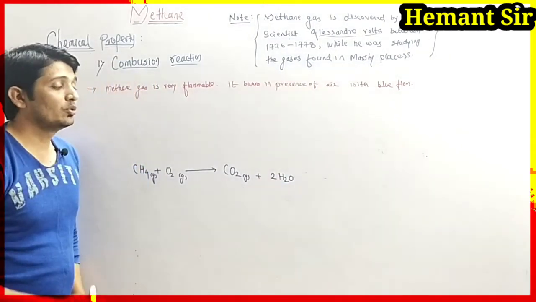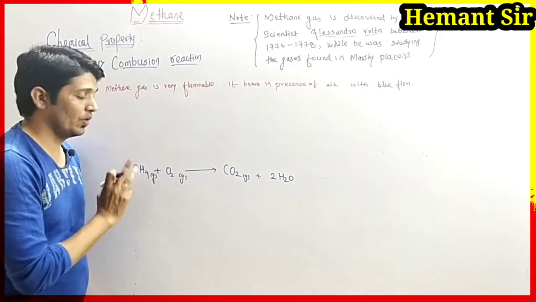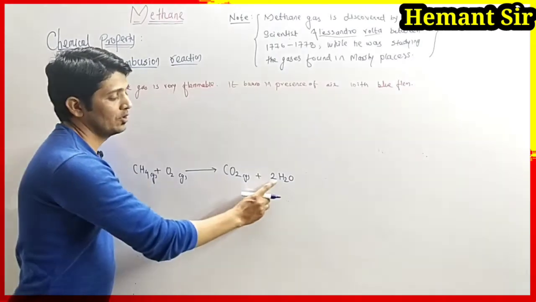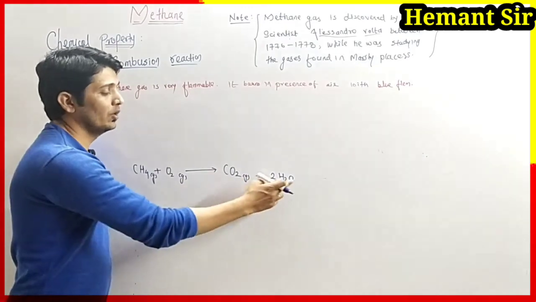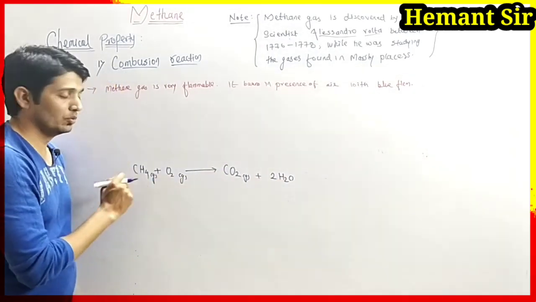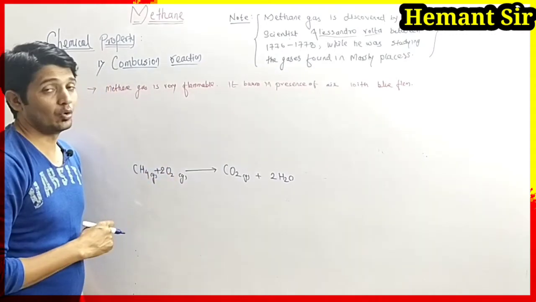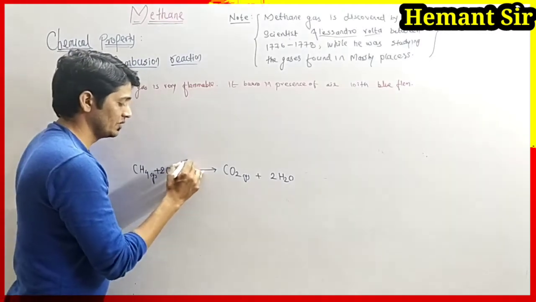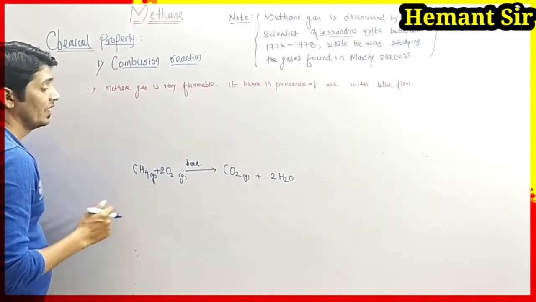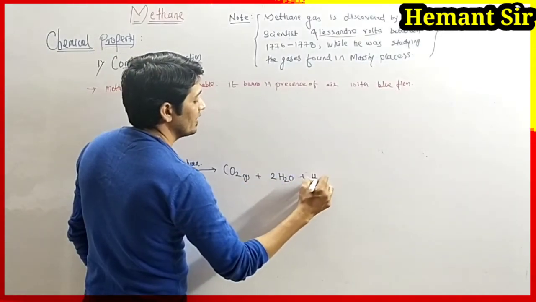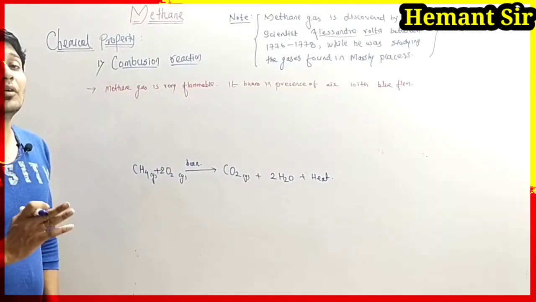Now we have to balance the equation. Carbon: we have 1 and 1. Hydrogen: we have 4, and 2 twos are 4. But for oxygen, here we have 2 and 2, that is 4, and on the other side we have only 2. So to balance the reaction, we multiply oxygen by the coefficient 2. This reaction is a burning reaction, and along with it heat energy is released, which is used for cooking purposes.